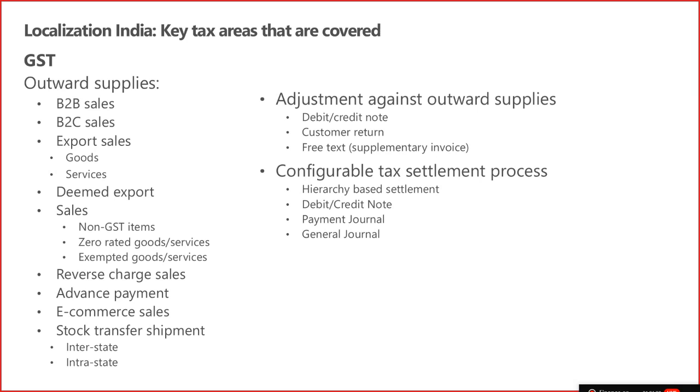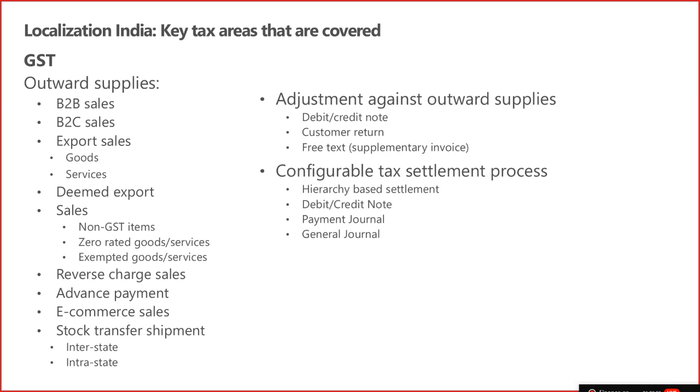Stock transfer shipment, again: by default, the system will not calculate any tax on intrastate transactions. For interstate transactions, the system will calculate IGST, but we have come across cases, and I will also discuss what change you can make, if your interstate transactions are there, on how you can calculate the tax on intrastate transactions of stock transfer.